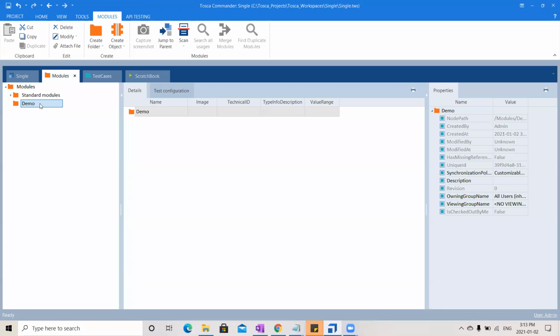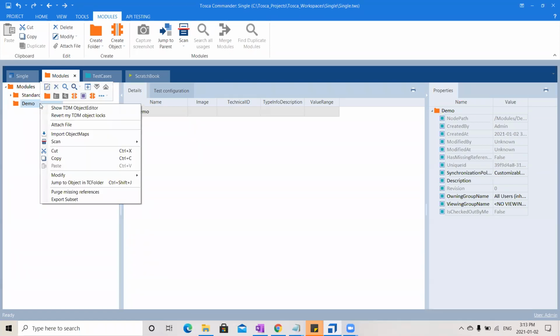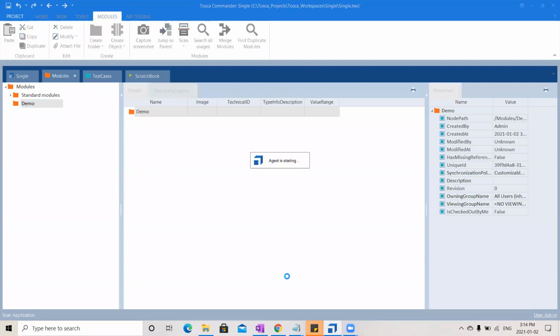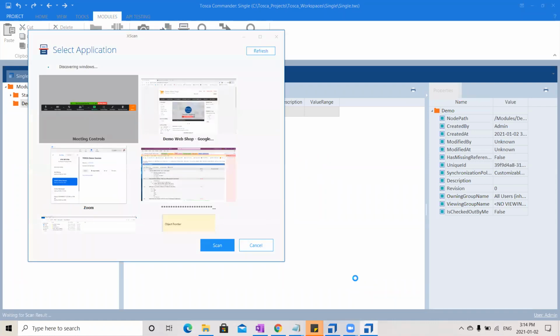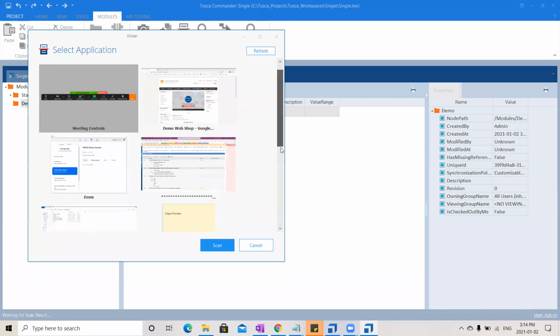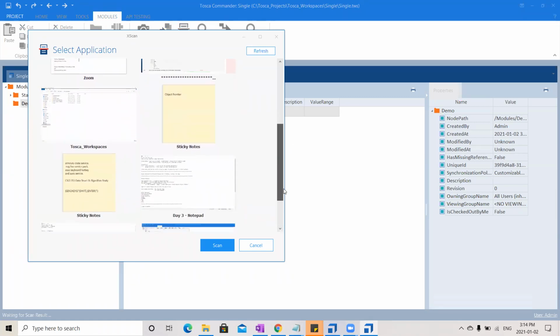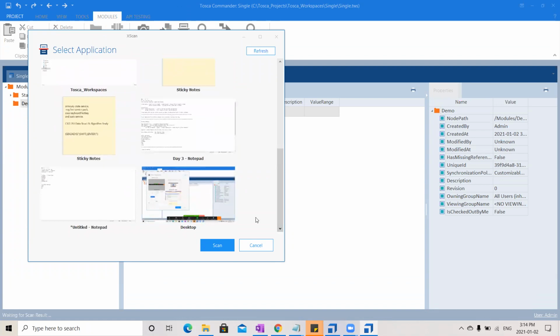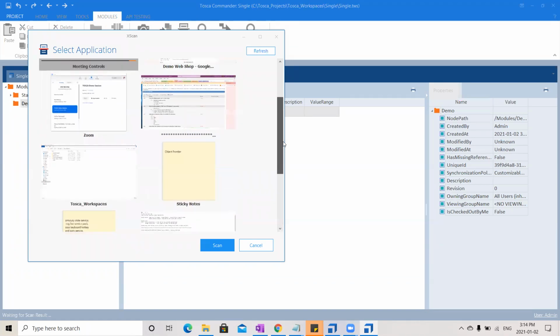In order to scan our elements, all we do is right click on the folder, say scan and say application. Immediately Tosca will load all possible applications that it can scan. It will list out all the applications that are open. If you see, this is my Zoom meeting controls. This is the application which I want to scan. This is my Zoom and this is my OneNote, sticky notes, folders that are open, notepads that are open, and my desktop screen. So Tosca will load everything.